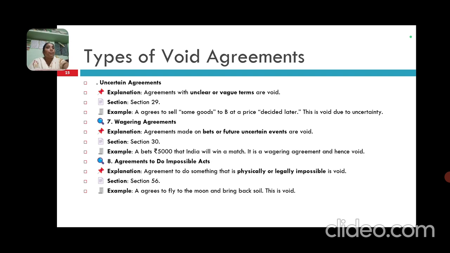Next one is impossible acts. Agreements to do something that is physically or legally impossible are void. Section 56. A agrees to fly to the moon and bring soil. That is void.